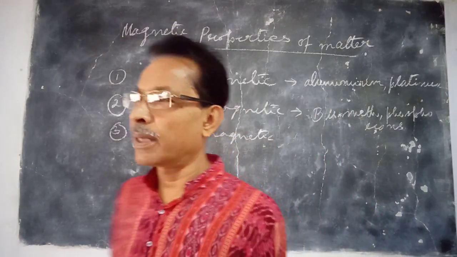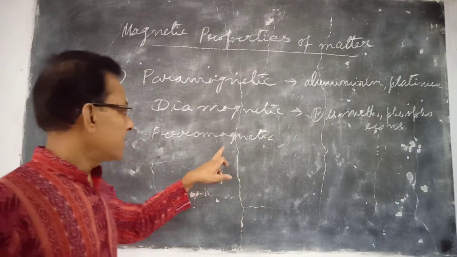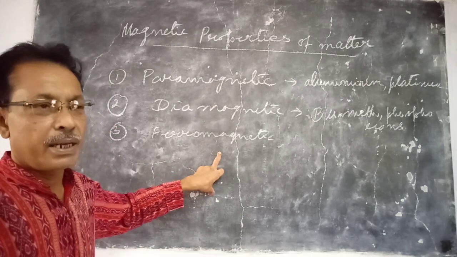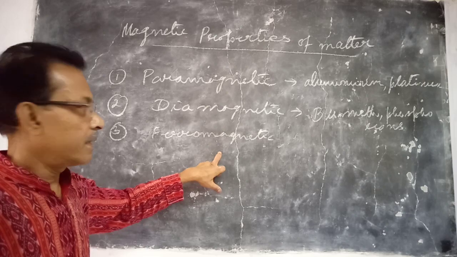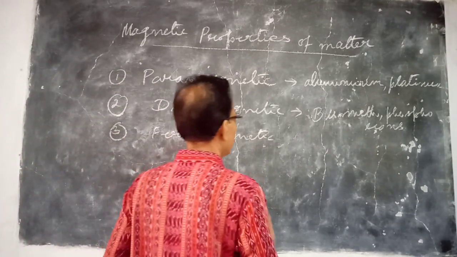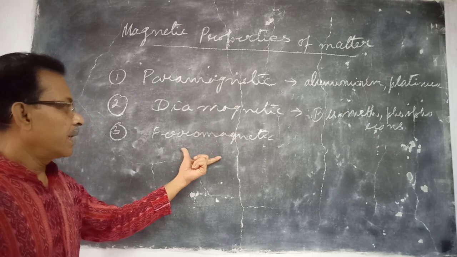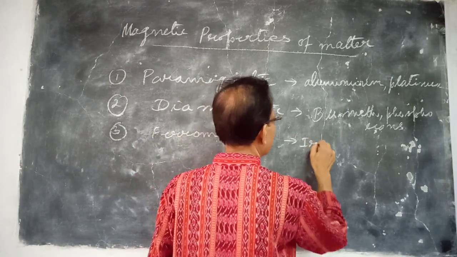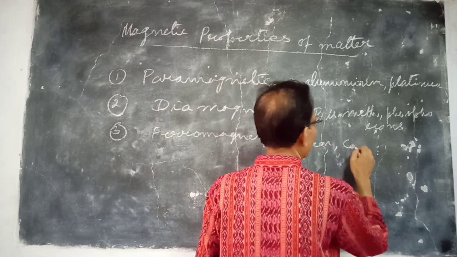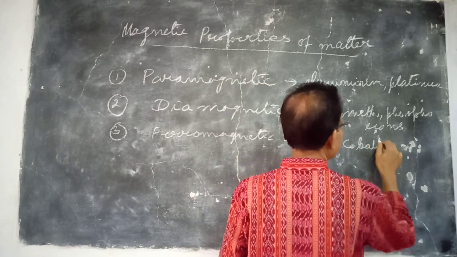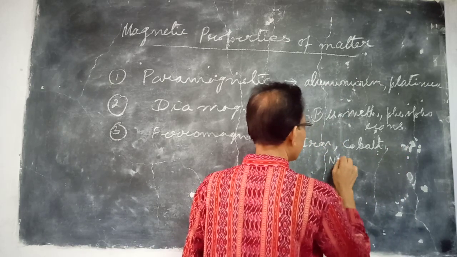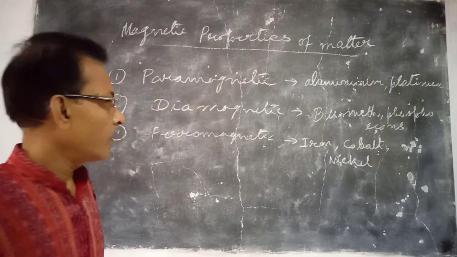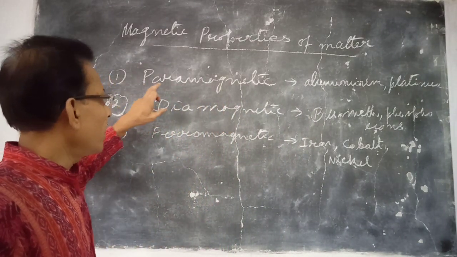And ferromagnetic materials are those which are strongly attracted by the magnets, and when placed in an external magnetic field, they can be magnetized. That means you can produce a permanent magnet with the help of the ferromagnetic material. It is iron, cobalt, nickel, and their alloys.